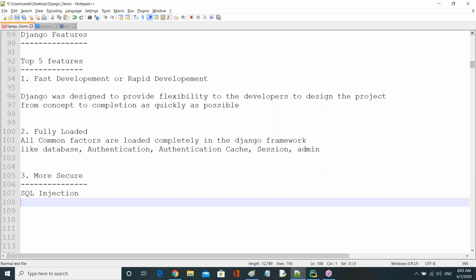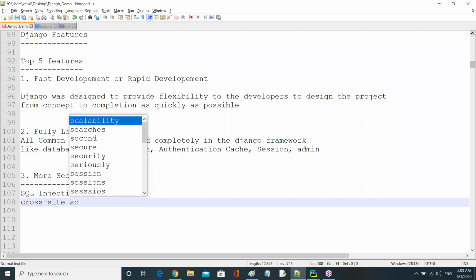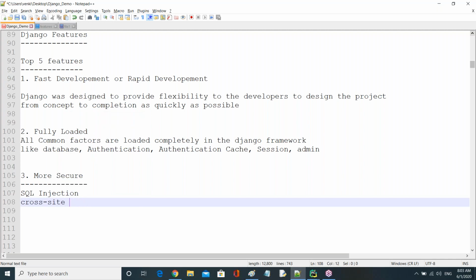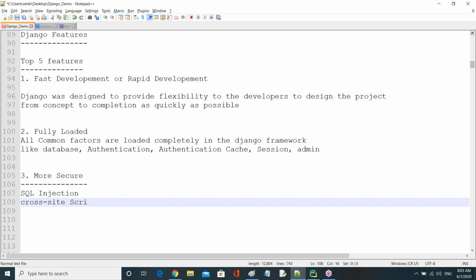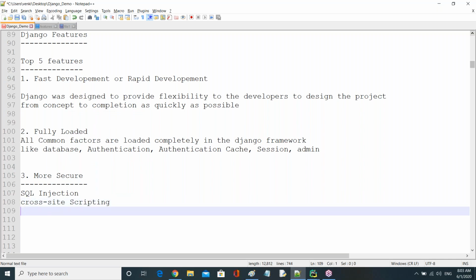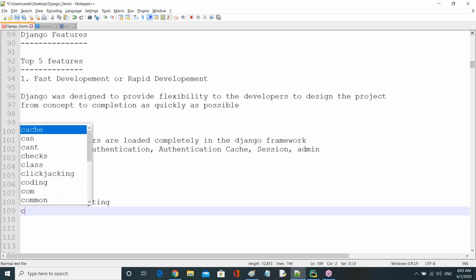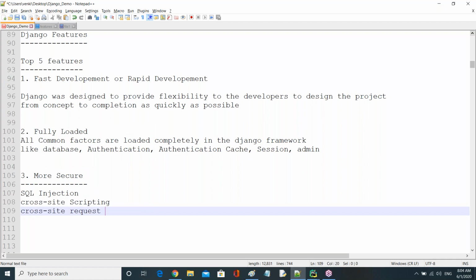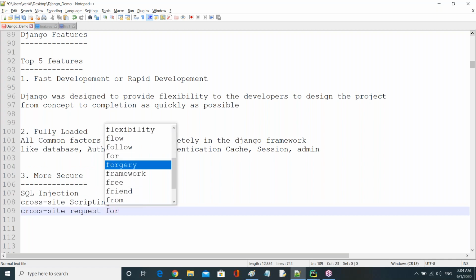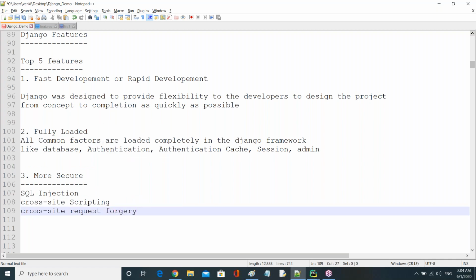Next one is cross-site scripting, right? Next one, third one, which is most important, that is cross-site request forgery. Cross-site request forgery, right? So this one we commonly use regularly in our projects, right?